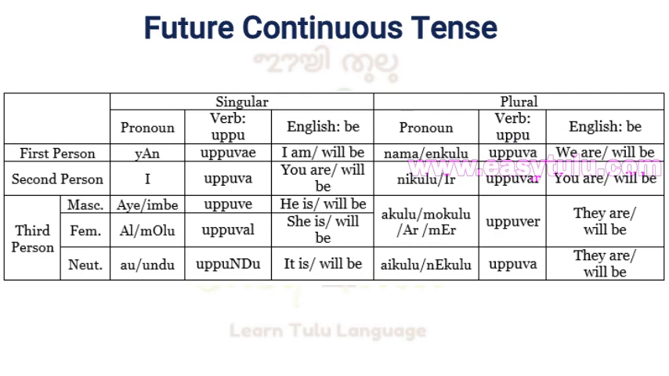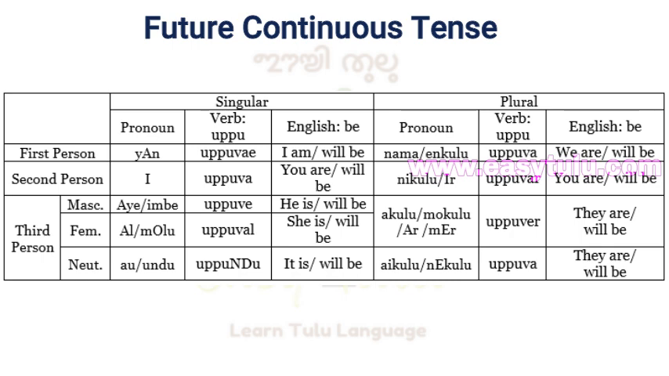Yanu uppuve, I am or I will be. E uppuva, you are or you will be. Aye or imbe uppuve, he is or he will be. Alu or mol uppuval, she is or she will be. Au or undu uppundu, it is or it will be.